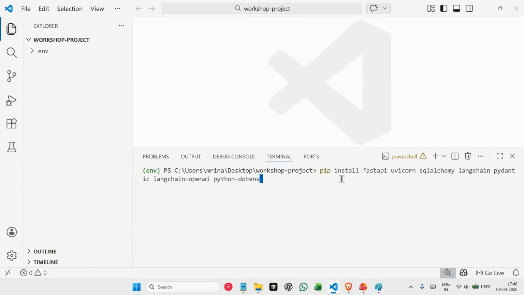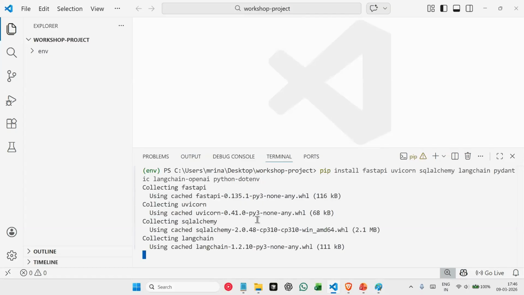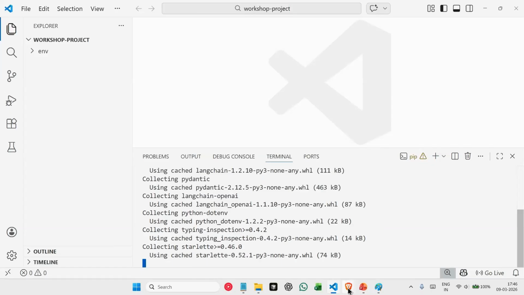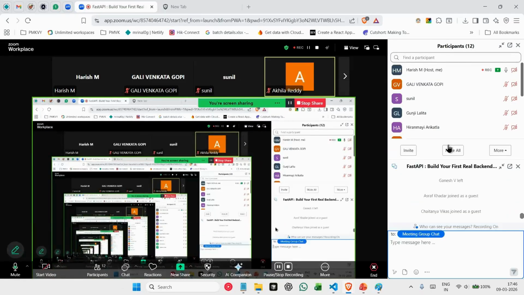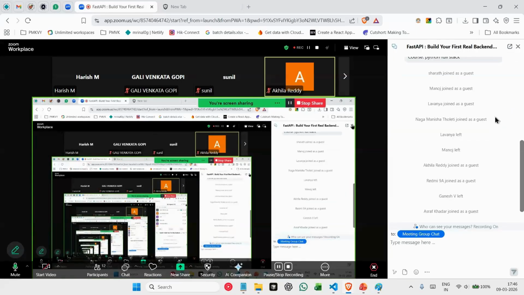These are the libraries that we'll be using for this workshop. Now, while this is getting installed, again, let's come back to here. If you guys have any questions while those libraries are getting installed, just let me know.